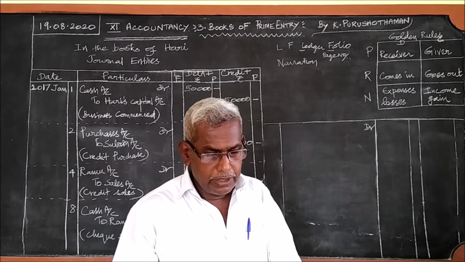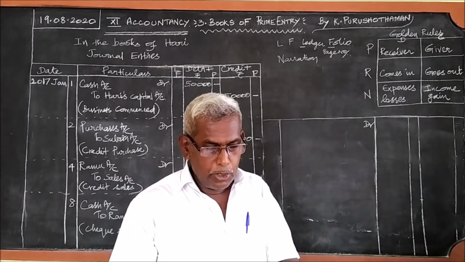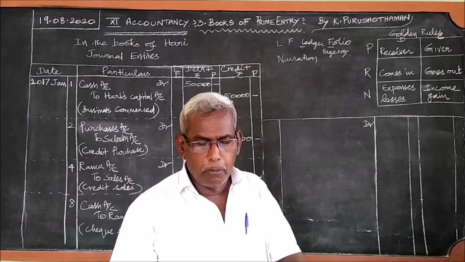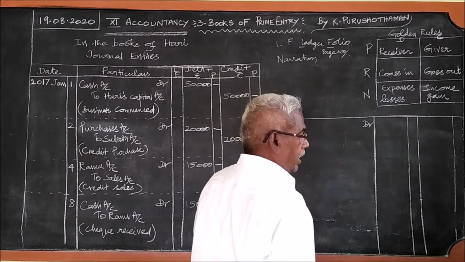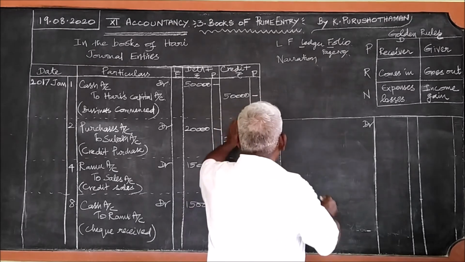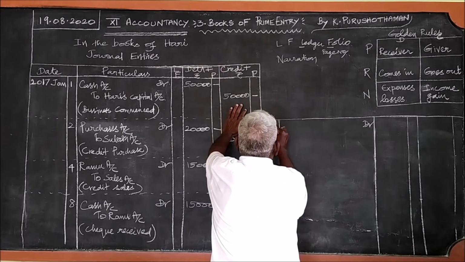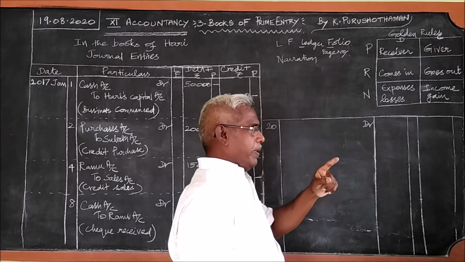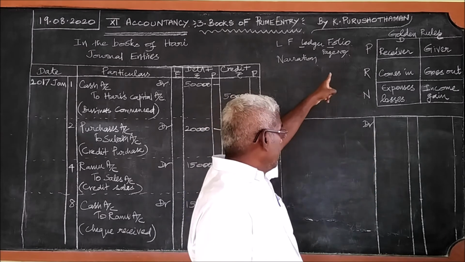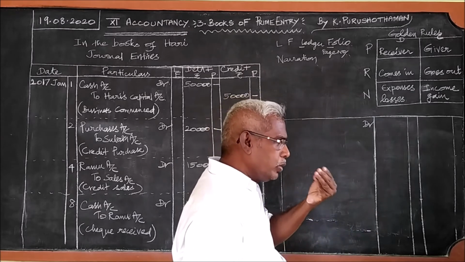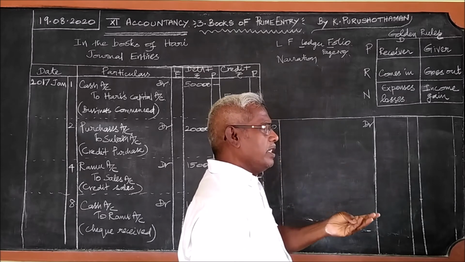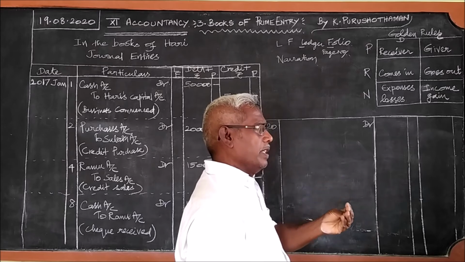On 20th, now the amount is paid to Gopal. Who is the receiver? Gopal is the receiver.